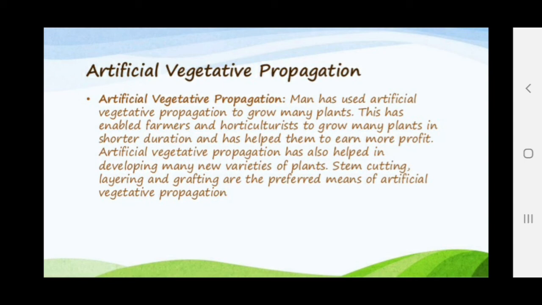Clear? To earn more profit and to provide food and fruits for the growing population. The artificial vegetative propagation has also helped in developing many new varieties in plants. Stem cutting, layering and grafting are the preferred means of artificial vegetative propagation.